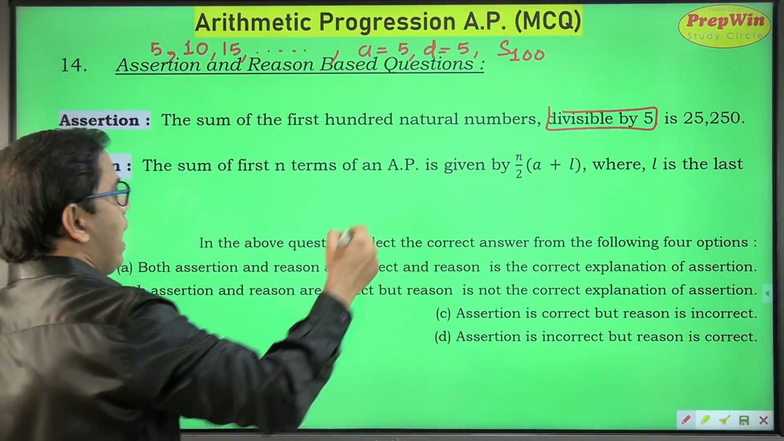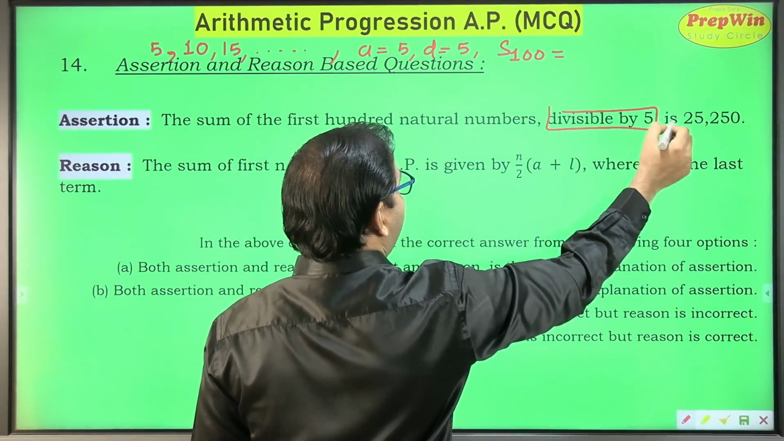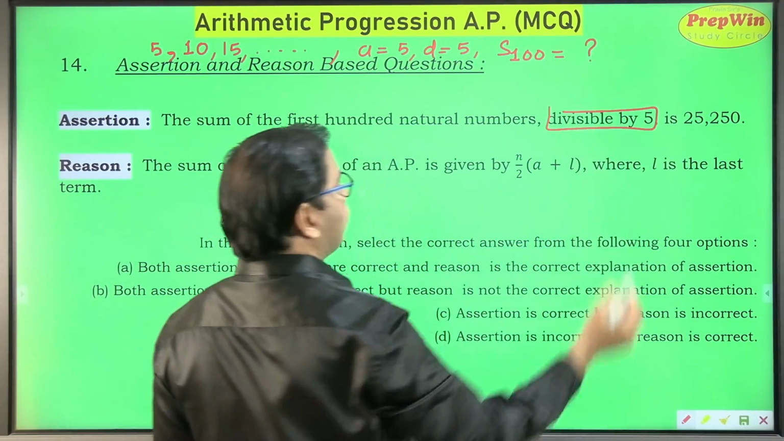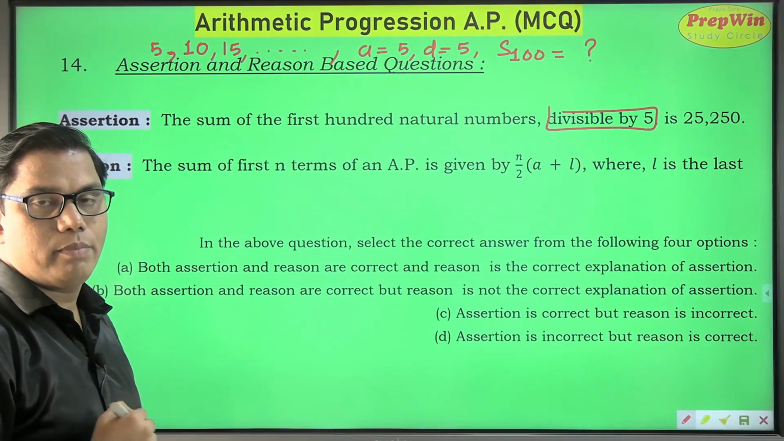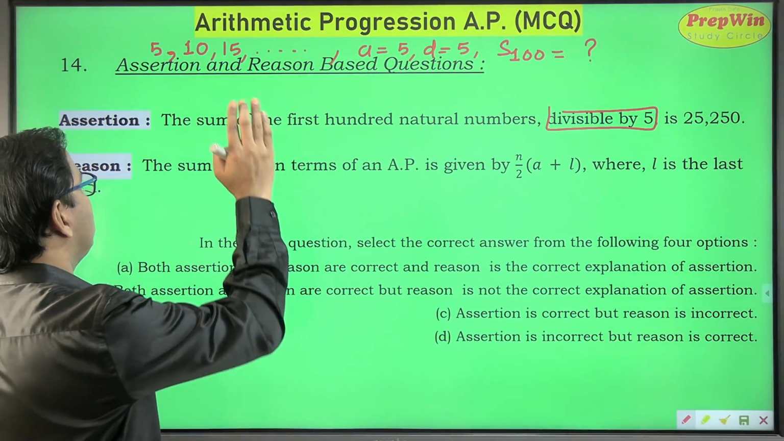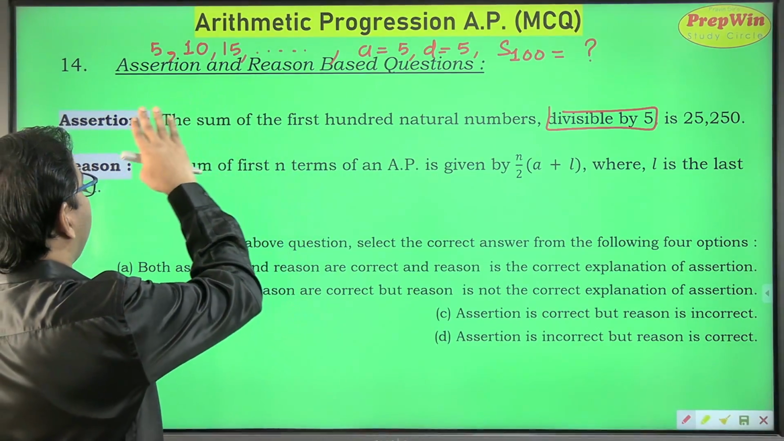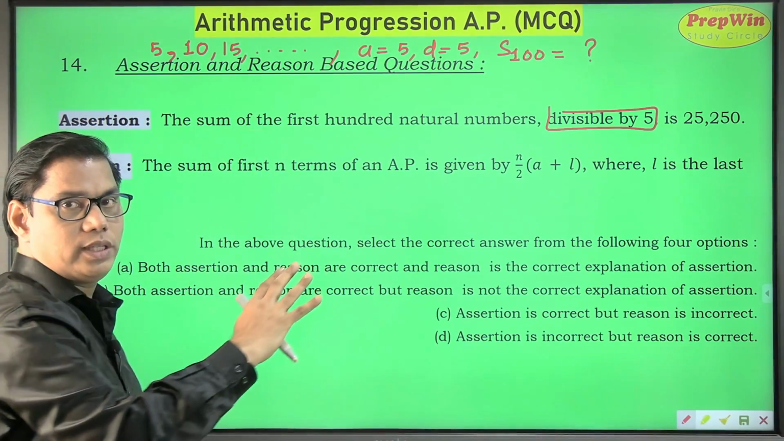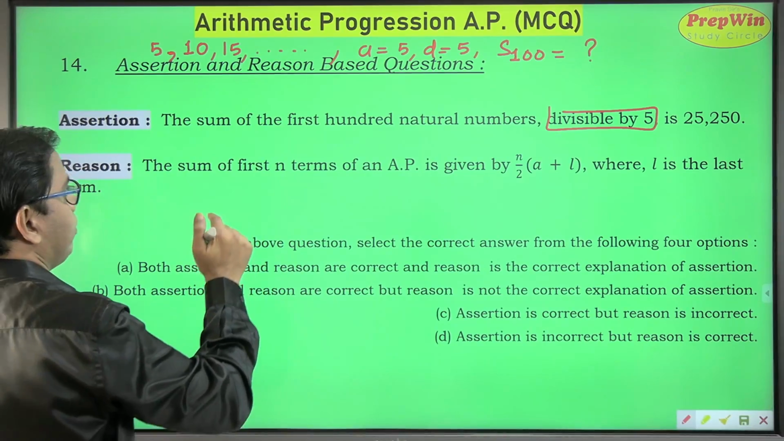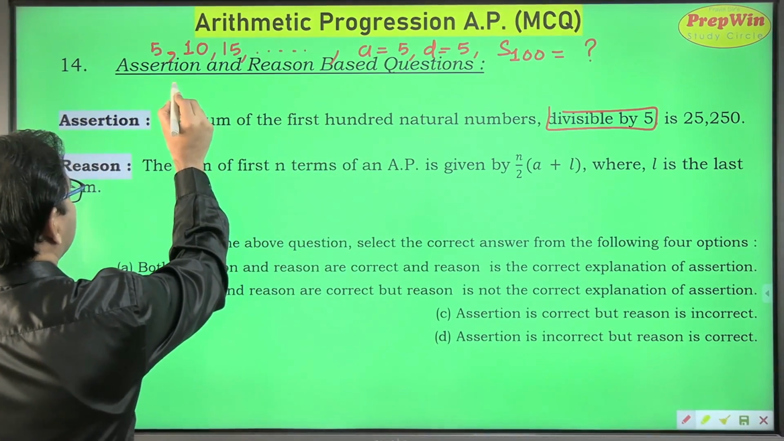I'll find out S100, and if I get S100 as 25,250, then this statement is a true statement. As I told you, first we are not bothered about the options. We are going to find out whether this assertion is a true statement or a false statement. So we have a very limited space.